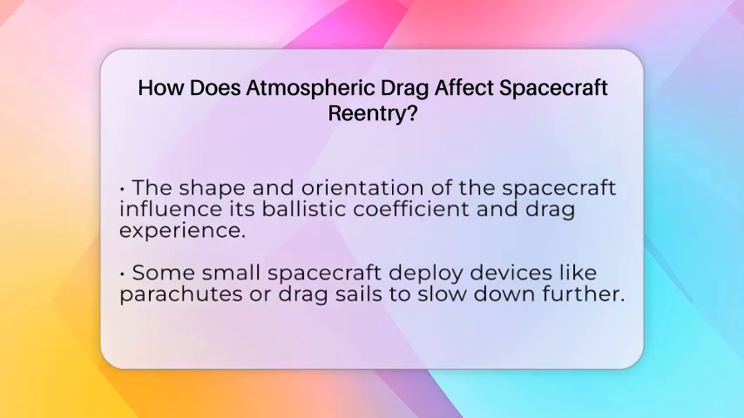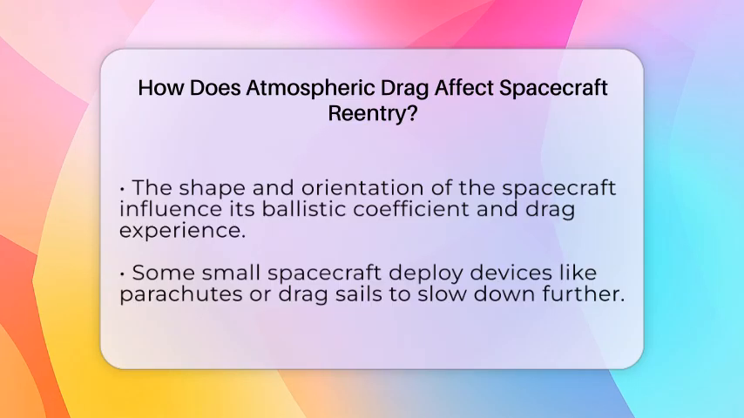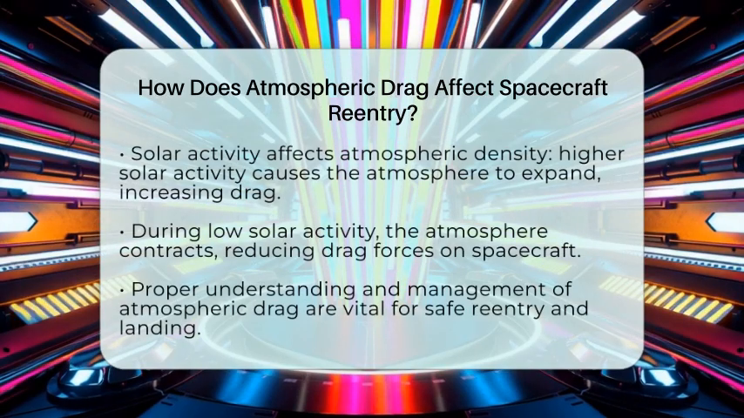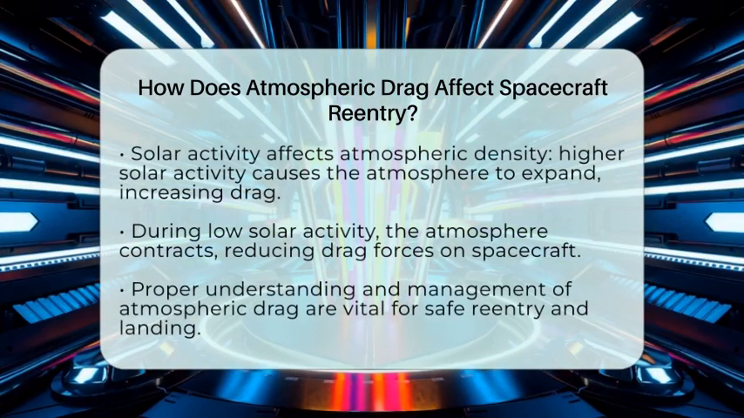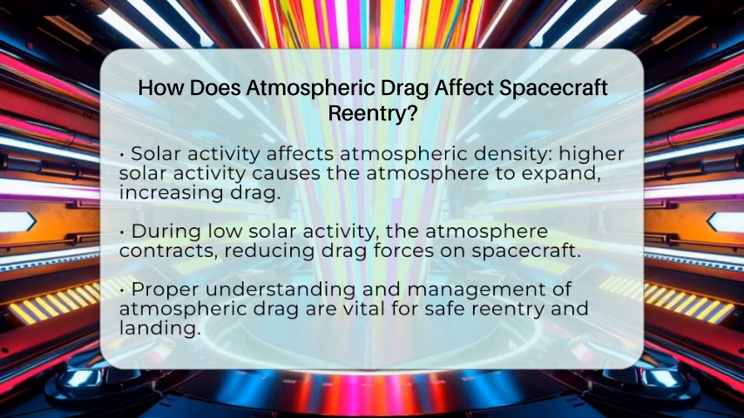When the sun is more active, it heats Earth's upper atmosphere, causing it to expand. This makes the air at orbital altitudes denser, increasing drag. As a result, spacecraft may need more frequent adjustments to stay in the right orbit before reentry. During periods of low solar activity, the atmosphere is less expanded, and drag is weaker.